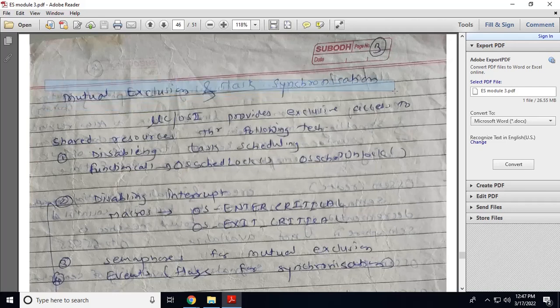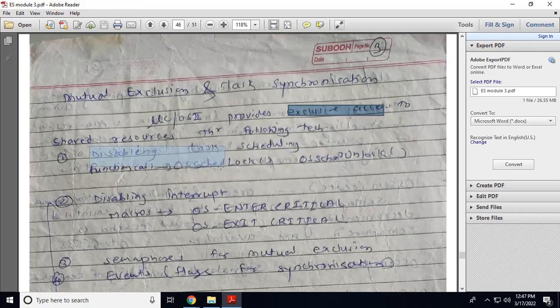So mutual exclusion and task synchronization in microcontroller OS2. Microcontroller OS2 will provide exclusive access to the shared resource, which means at a time only one process or task can access the resource. There are various ways to provide exclusive access to the shared resource.